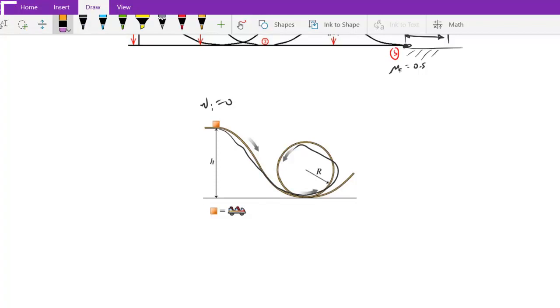Now think back to what we did in chapter 6 with the uniform circular motion. There was a minimum speed right here at the top which this roller coaster must have in order for the people to not fall out. So we have some minimum speed here. So using this minimum speed, go back and find out how high this needs to be if the initial velocity is 0. How high does this need to be in order for the riders not to fall out at the top? And express this in terms of r. So we have the radius here.